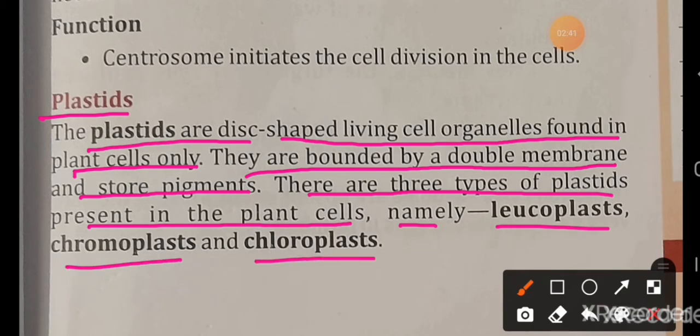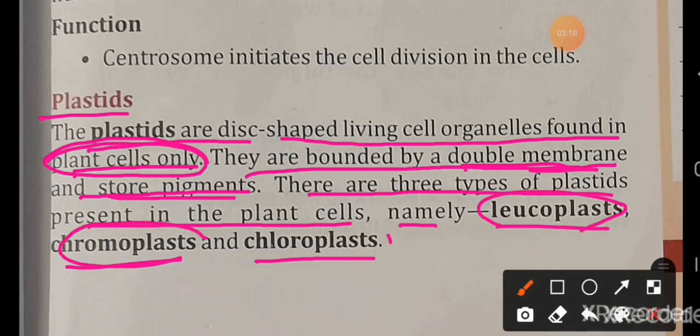These are plate-shaped living cell organelles found only in the plant cells, not in the animal cells. They are covered by a double membrane and store pigments.